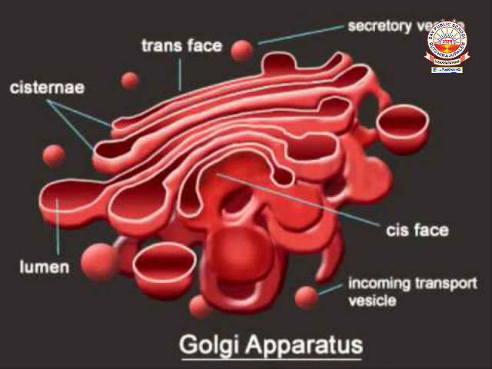You can see here Golgi complex. See, these are Golgi complex. So they are responsible for storage, modification, and packing of materials like proteins in the cells.